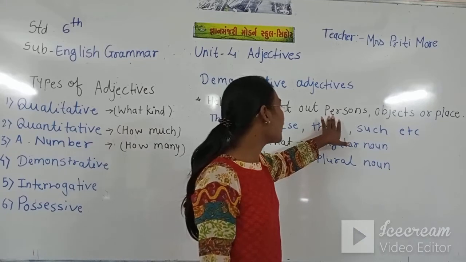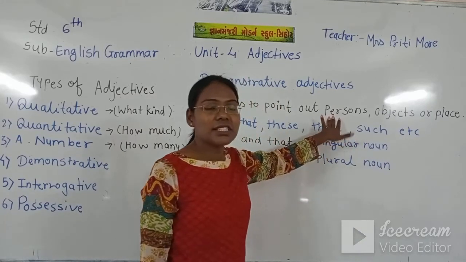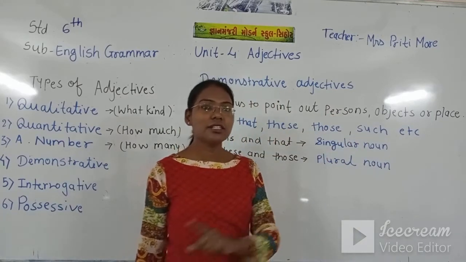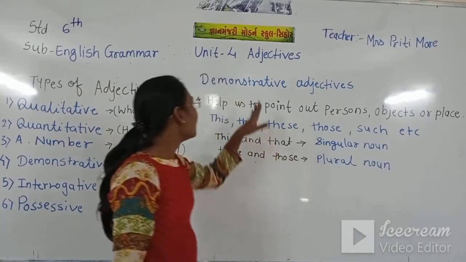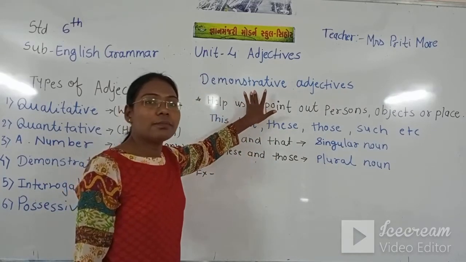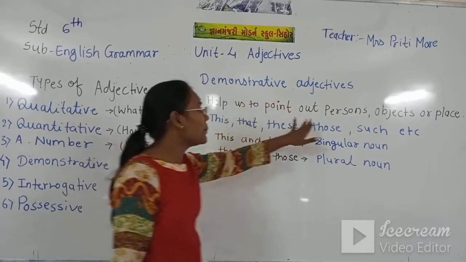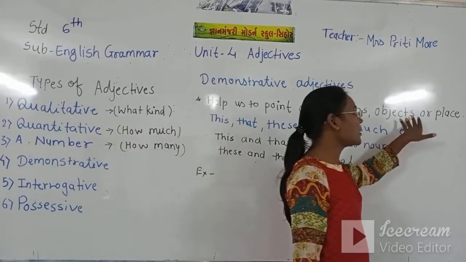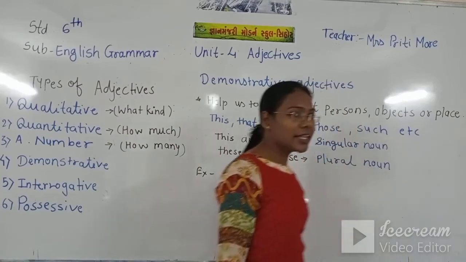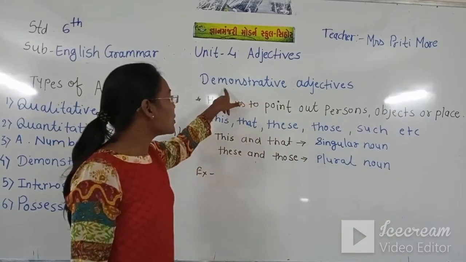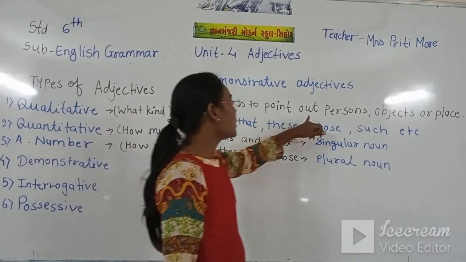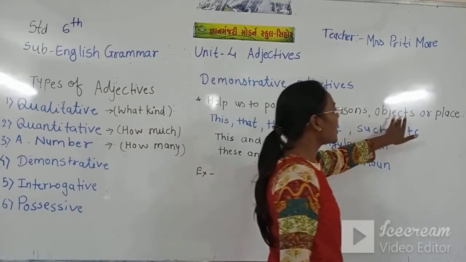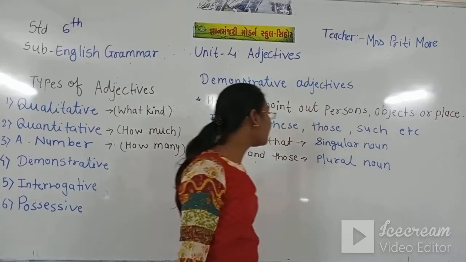If we have to point out a person, we say this man, that girl, those girls, these girls. So the demonstrative adjective helps us to point out the person, object or place.